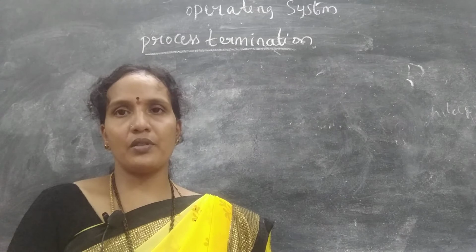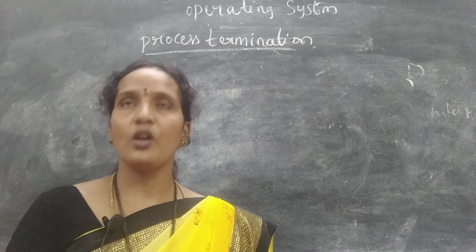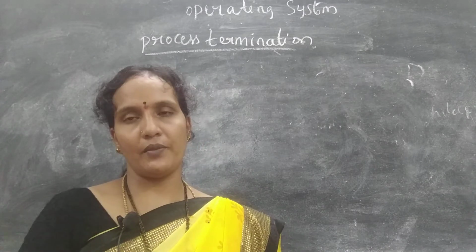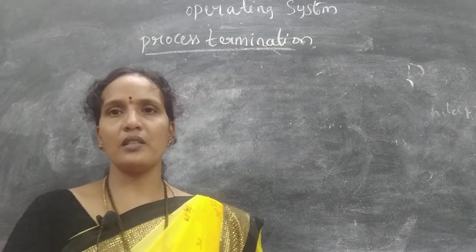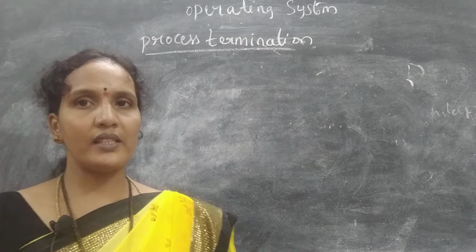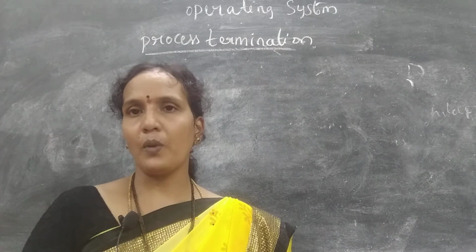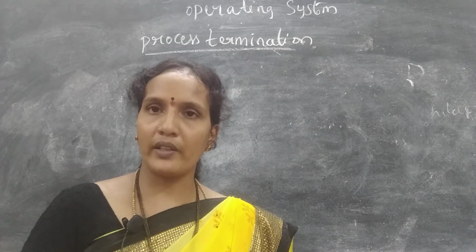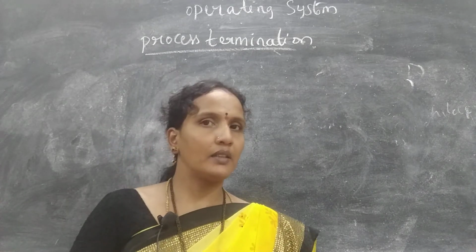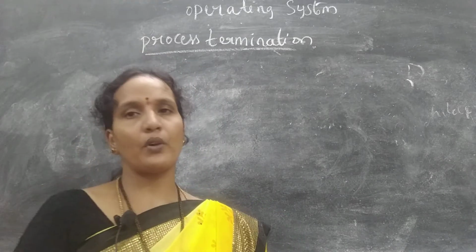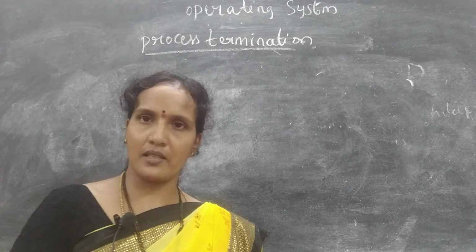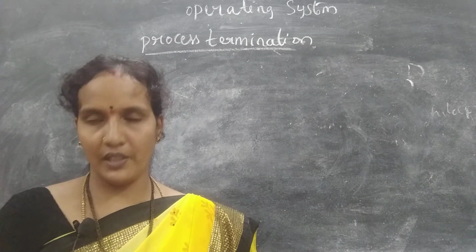Clear? Now, sometimes due to some interrupt, the process may terminate, or the parent process may terminate its child process. That is called termination. I have explained two types of termination: one is normal and the second is abnormal. Normal means the process completed its execution. It got all the resources from a parent process, and it successfully completed its execution. That is called a normal termination. But if the process has not completed its task and is terminated due to some reasons, that is called an abnormal termination.